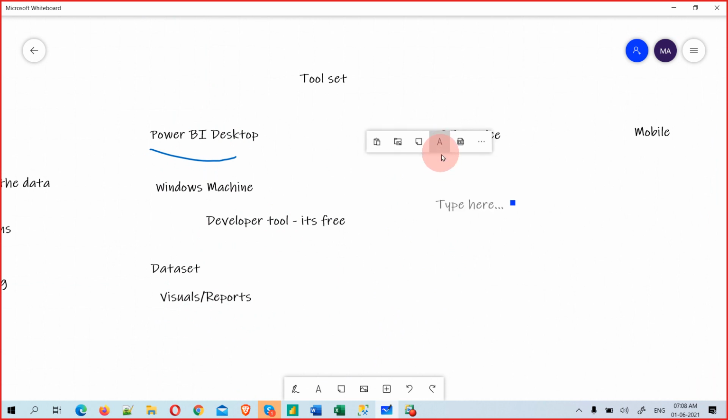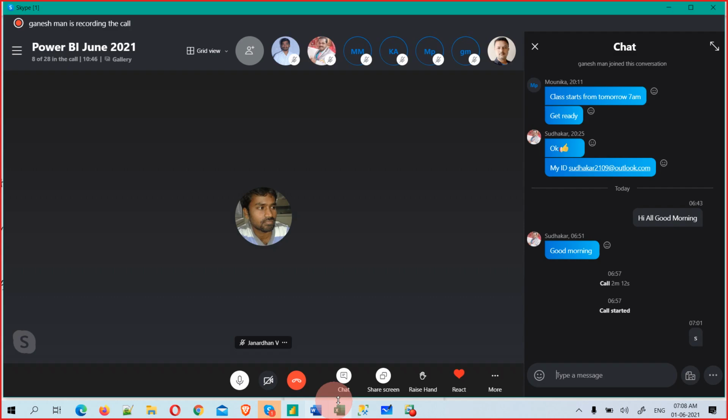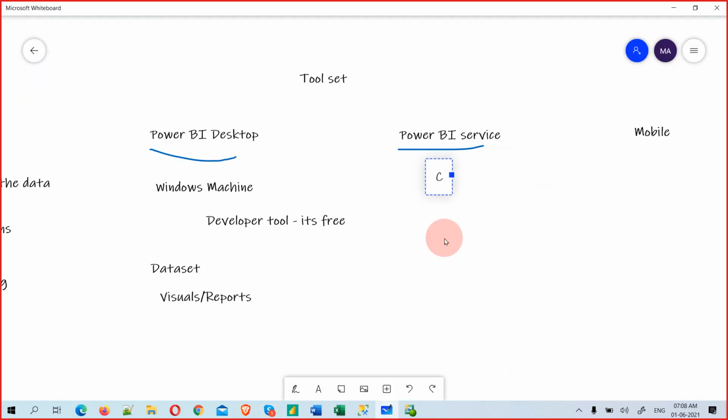It's a cloud application. Somebody is asking a question or what? No. Okay, so it's a cloud application, cloud app.